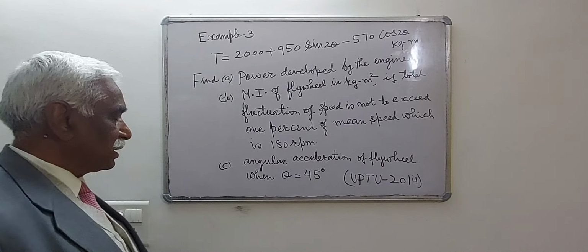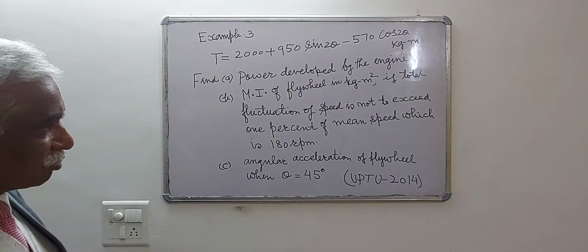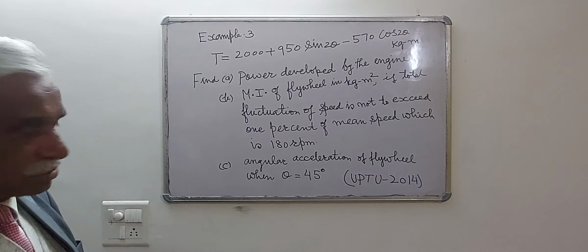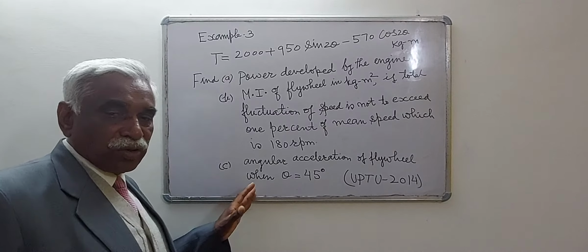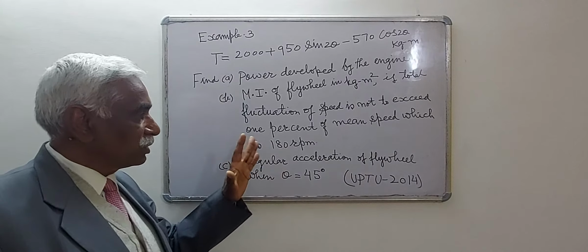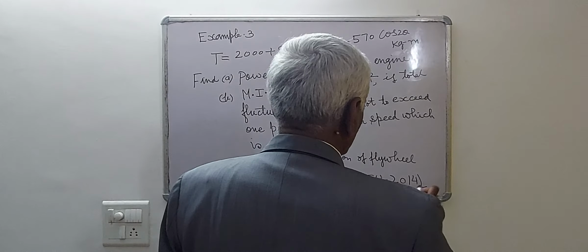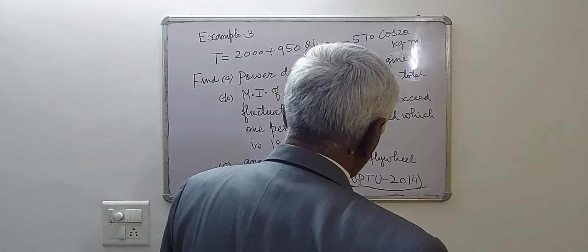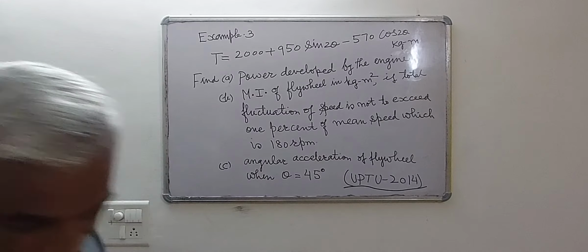Number 3, and part C of the problem, is the angular acceleration of the flywheel. You have to find the angular acceleration of the flywheel when the crank has turned through angle 45 degree from the inner dead center. The problem was asked in UPTU, Uttar Pradesh Technical University, in the year 2014. I present the solution of this problem for you.